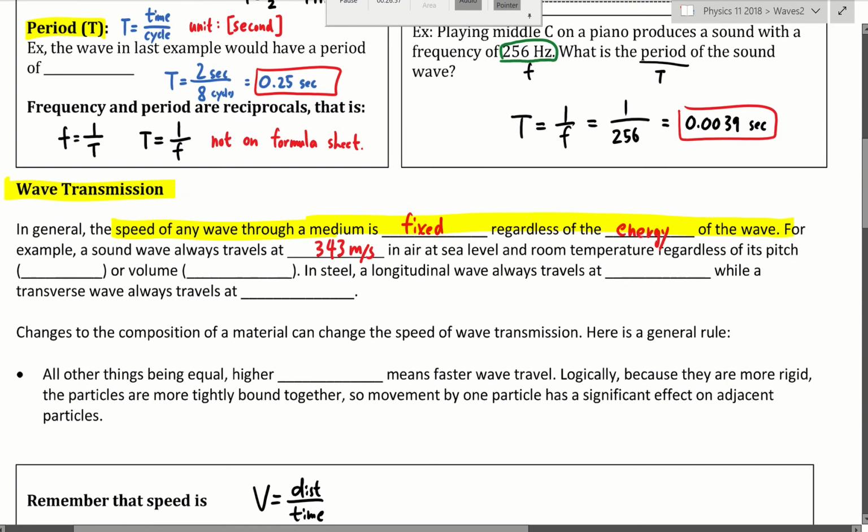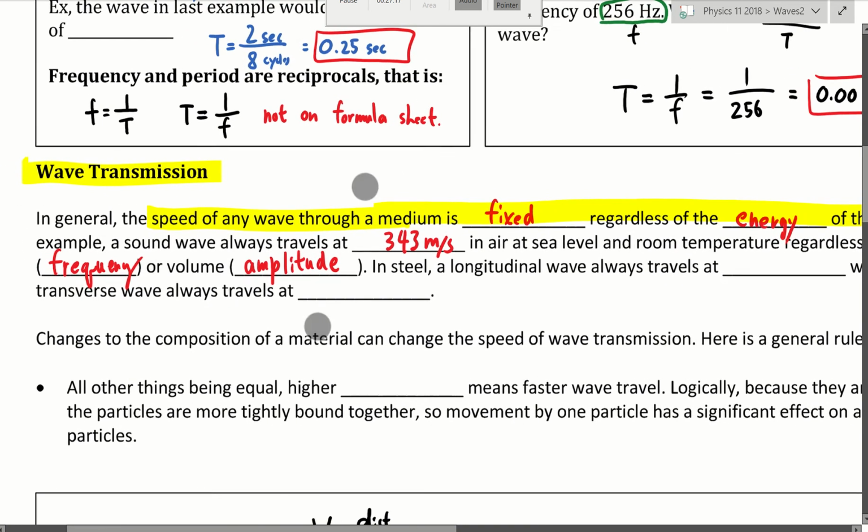Now, assuming that you're at room temperature, regardless of its pitch, that means the frequency of a sound, or volume, which is how loud a sound is, which is the amplitude. So for a sound wave, the frequency is its pitch. High frequency, high pitch sound. Low frequency, low pitch sound.